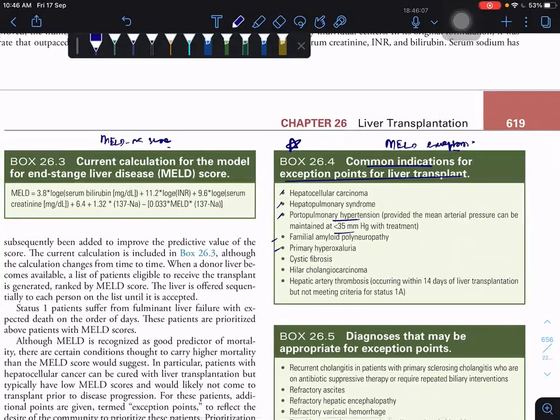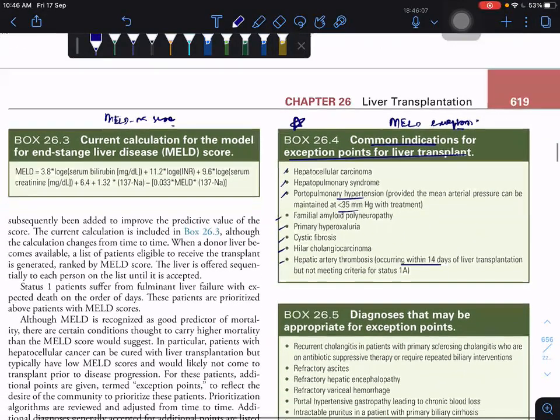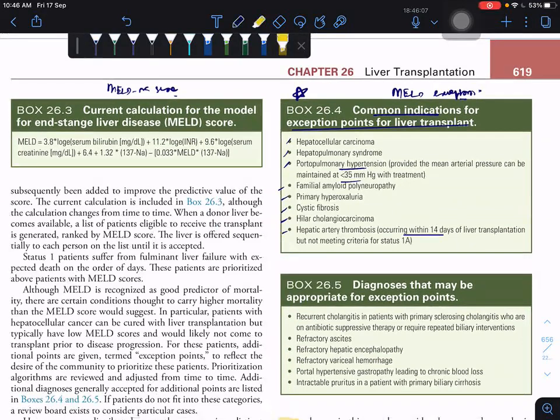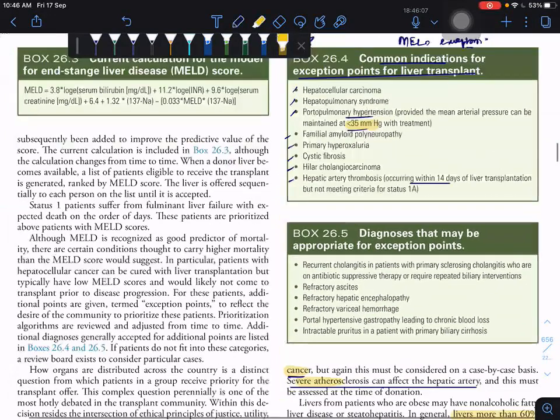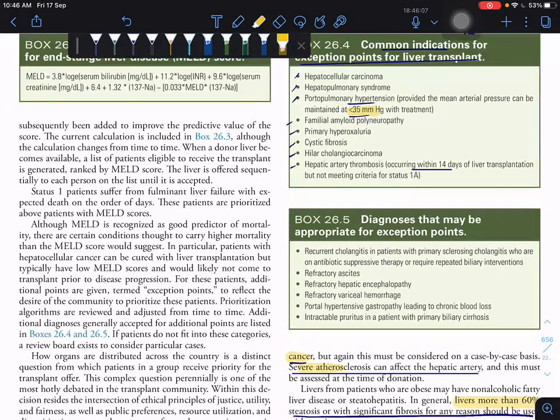Familial amyloid, familial hyperoxaluria, cystic fibrosis, hilar cholangiocarcinoma, hepatic artery thrombosis occurring within 14 days. When portopulmonary hypertension is less than 35, it is an indication for transplant. Here also they are telling that this may be appropriate for exception points.